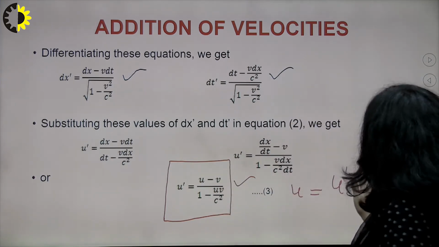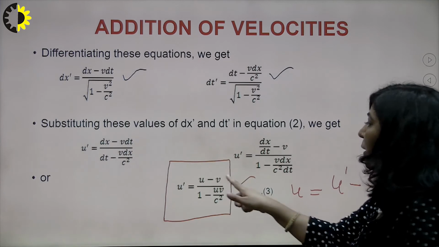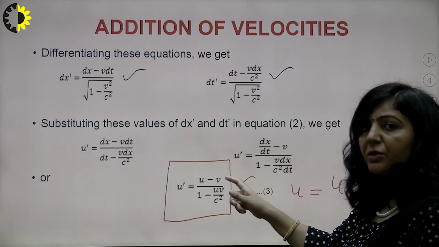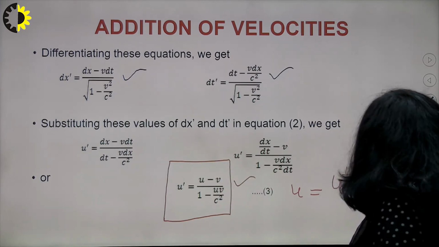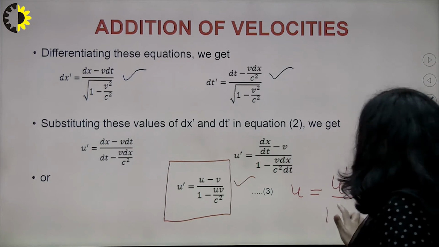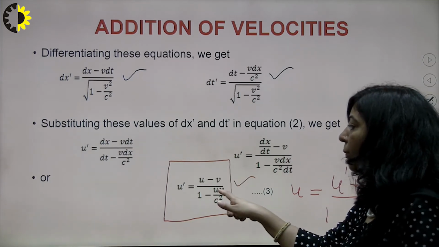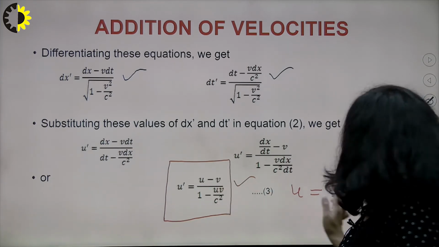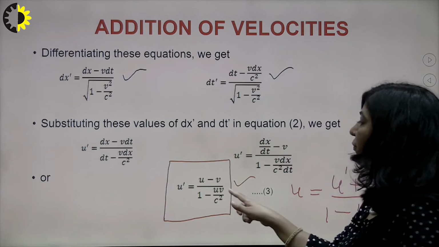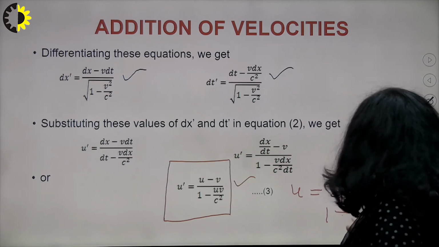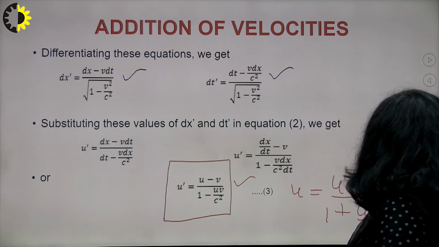So u will be u' minus v. Instead of v you will write minus v, so 1 minus is already there, so it will be plus 1. Instead of u you will write u' here, so minus u'. Instead of v you will write minus v, so it will become plus: 1 plus u'v upon c².